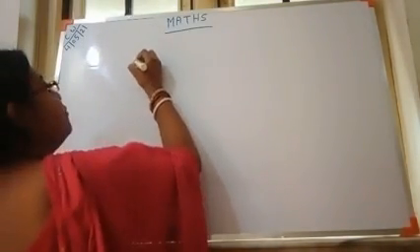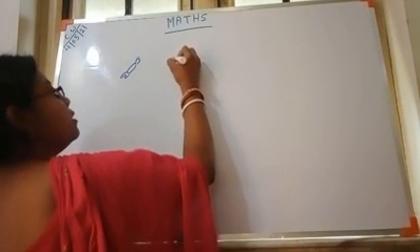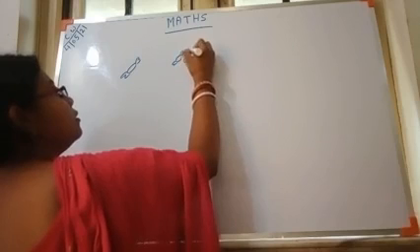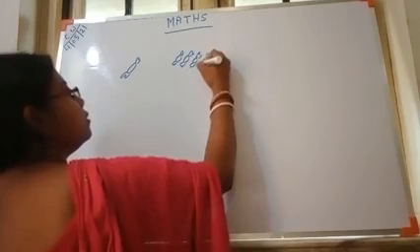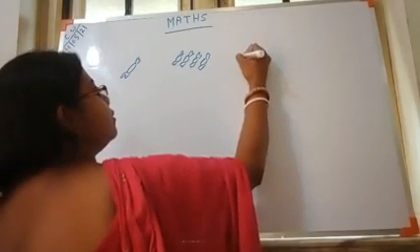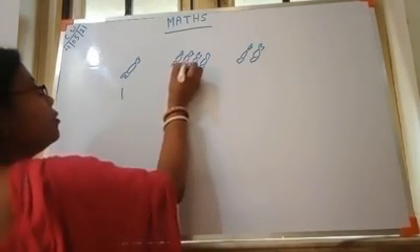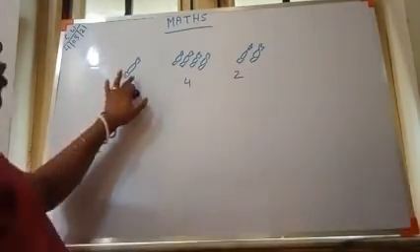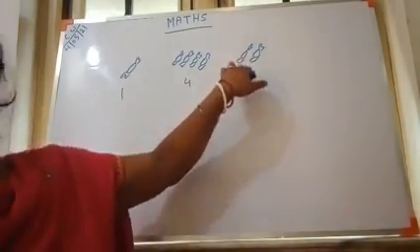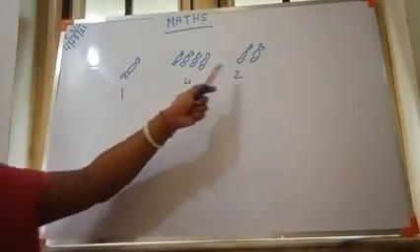suppose one has one toffee, one has 4 toffees, and one has only 2 toffees. See the number-wise 1, 4 and 2.